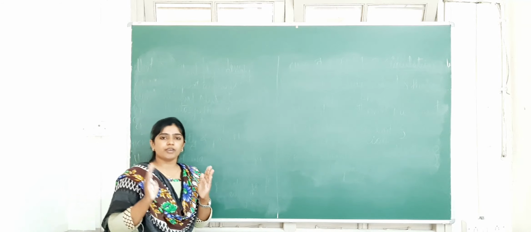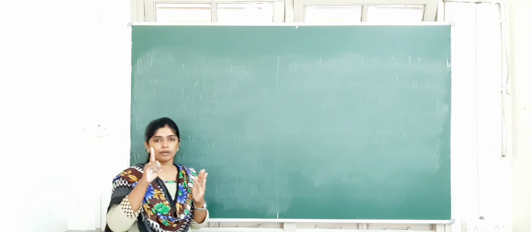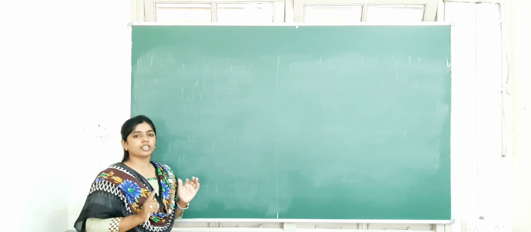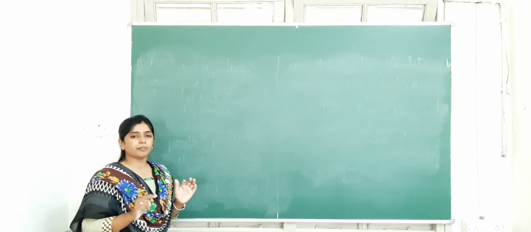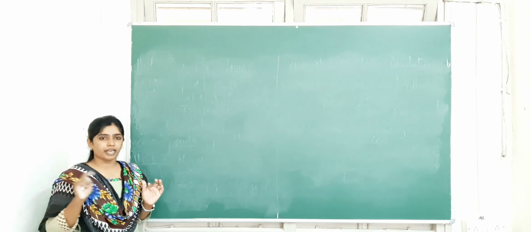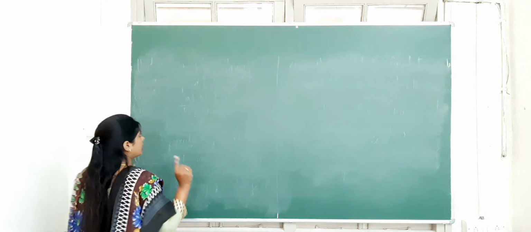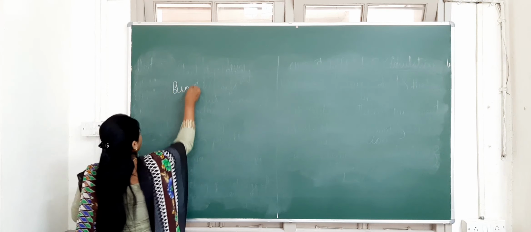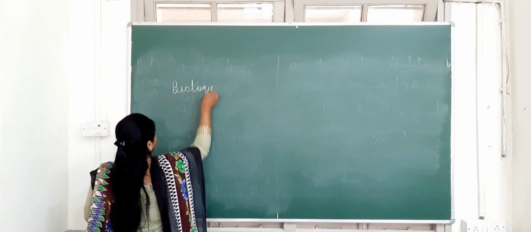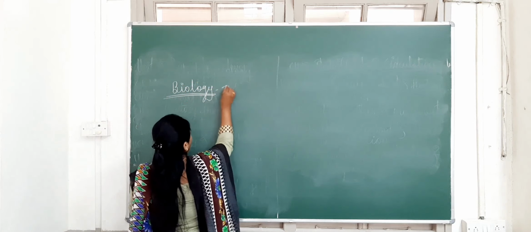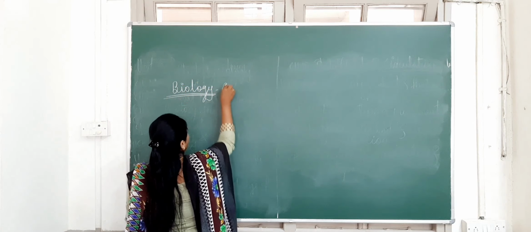So in total you have 100 marks per subject. In a practical subject, you write the theory paper of 70 marks and the practical examination of 30 marks. Here I will tell you about the biology exam.